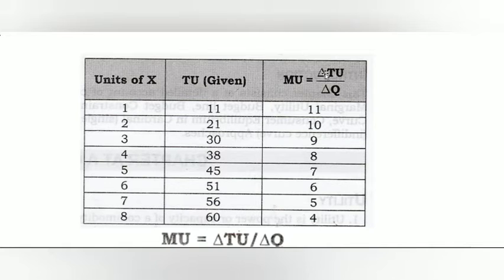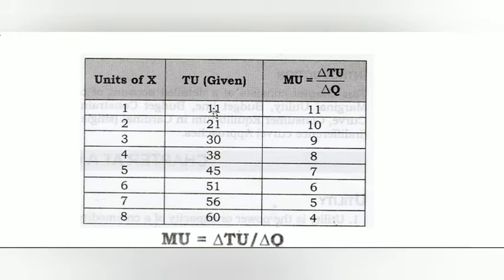Okay, the units gradually increase to 8. You can write it yourself. We assume that the first unit gives 11 utils of total utility, and the second unit gives 21, the third 30, the fourth 38, the fifth 45, the sixth 51, and so on. When we consume the first unit, total utility is 11, so marginal utility will also be 11.